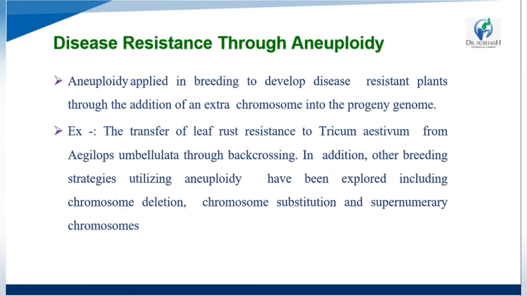An example is the transfer of leaf rust resistance to Triticum aestivum from Aegilops umbellulata through back crossing. Breeding strategies utilizing aneuploids have also been explored, inducing chromosome addition, chromosome substitution, and supernumerary chromosomes.